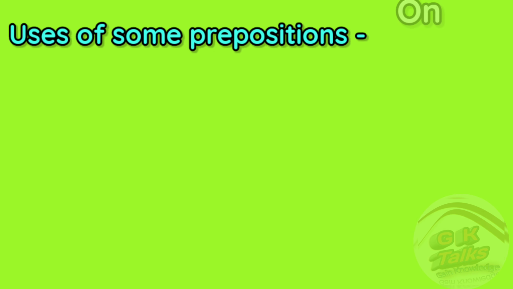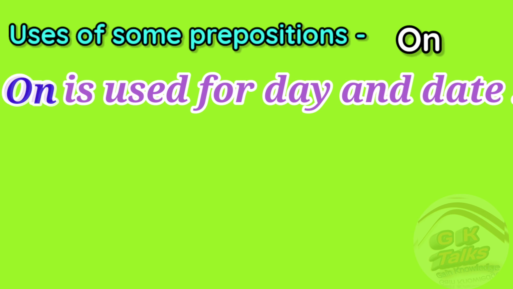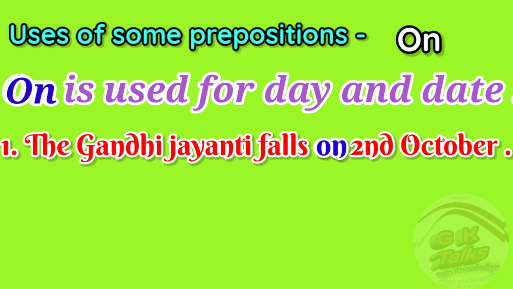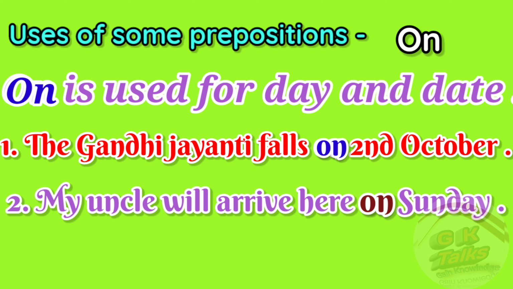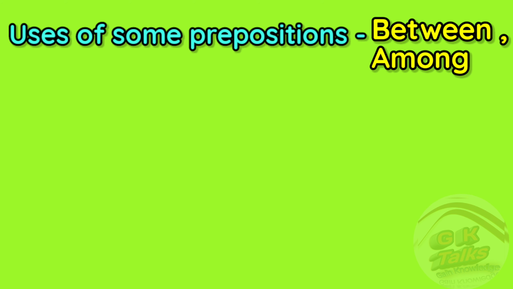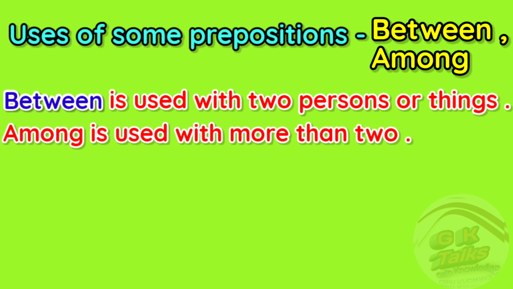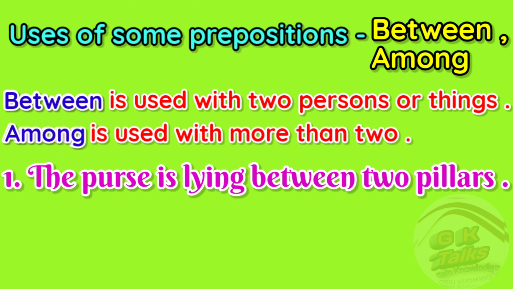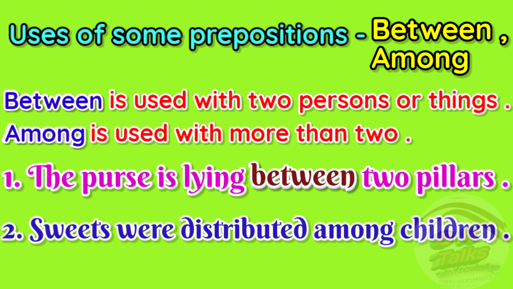Next preposition, on. On is used for day and date. For example, the Gandhi Jayanti falls on 2nd October or my uncle will arrive here on Sunday. Next, between and among. Between is used with two person or things and among is used with more than two. For example, the purse is laying between two pillars and sweets were distributed among children.